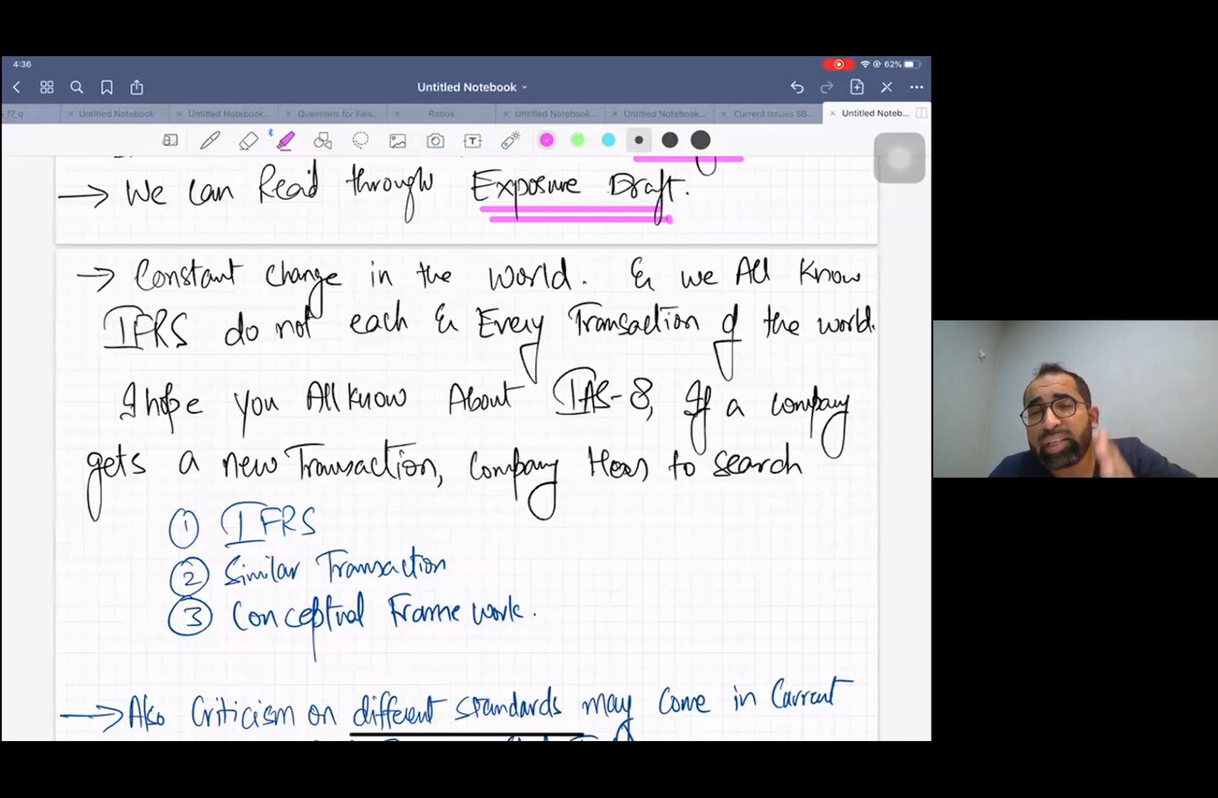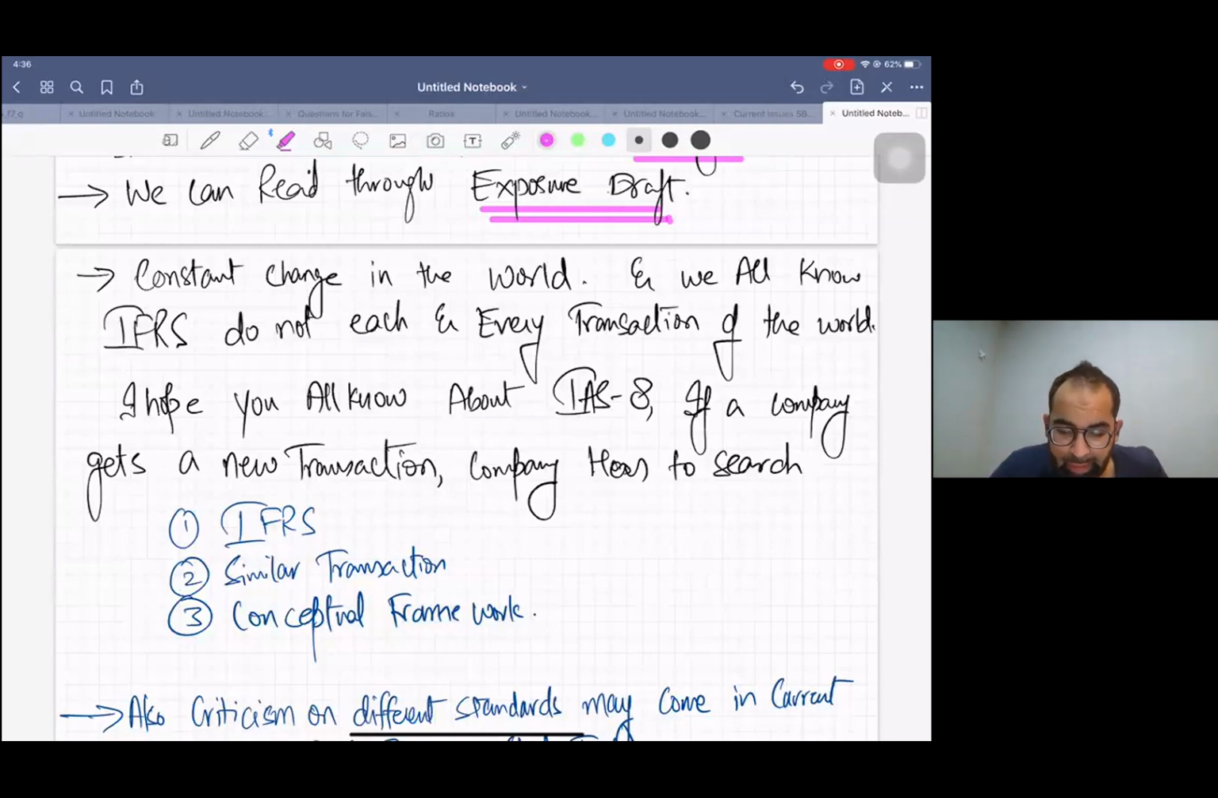We have seen the replacement of many old standards with new standards, like IFRS 16, IFRS 13, IFRS 15, the revenue standard change. So the change is constant, and that's why the reasons for this change must be known to the student. That's why they have included it.